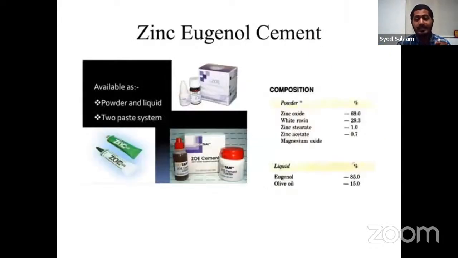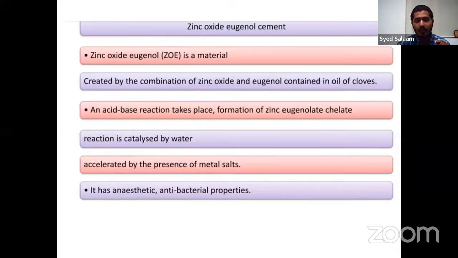One of the important cements commonly used is zinc oxide eugenol cement, whose major component is zinc oxide, about 69 percent, along with white rosin, zinc stearate, zinc acetate, and eugenol. If you go towards the formulation, how it is prepared: zinc oxide eugenol cement is created by the combination of zinc oxide and eugenol, oil of cloves, and then an acid-base reaction takes place, which forms zinc eugenolate.